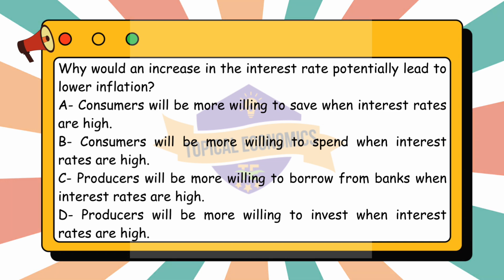Option B, consumers will be more willing to spend when interest rates are high, is incorrect. Higher interest rates discourage spending as borrowing becomes more expensive and saving becomes more attractive.